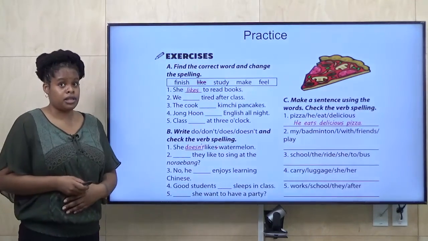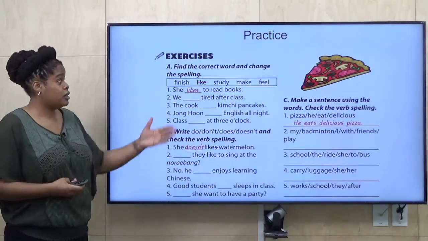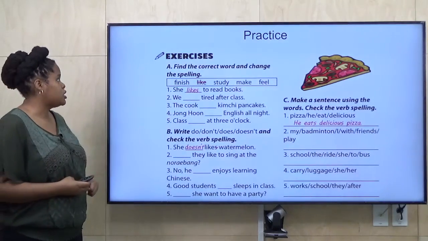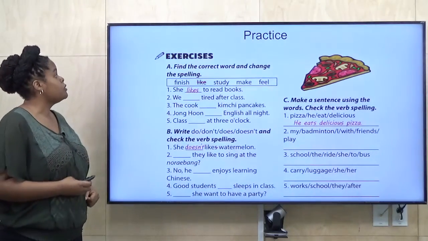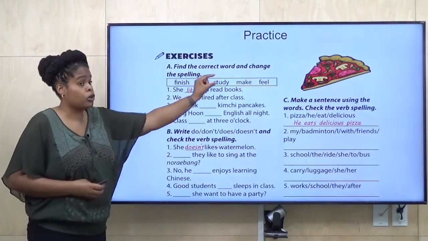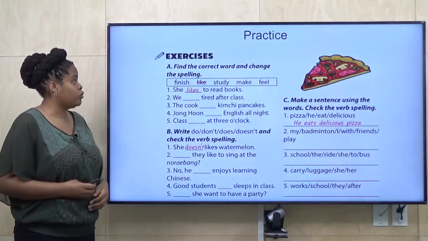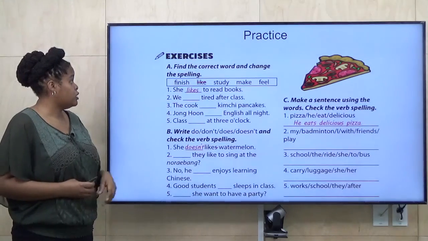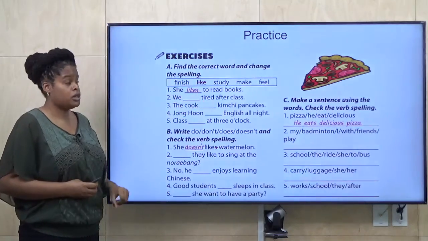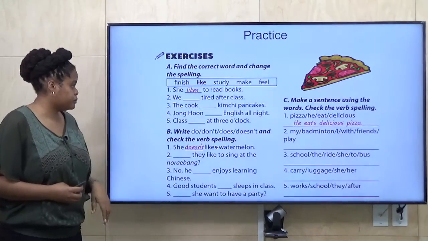Here is some practice. So remember when I told you to spend 30 minutes doing homework every night? Here is how you'll spend some of those minutes. We have 3 sections today. Section A, you're going to find the correct word and change the spelling. So here are the words you're going to use in the word box. Read the sentence and write the correct word using the correct spelling. So, she blank to read books. She likes to read books. Since the subject is she, it has to change the ending to likes.